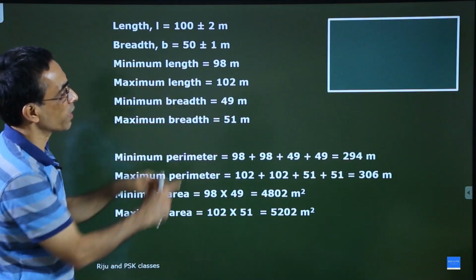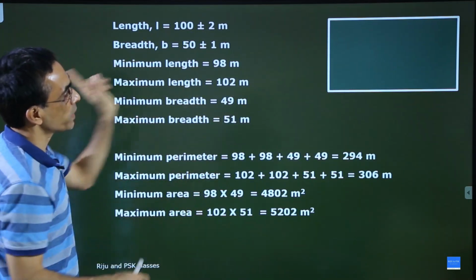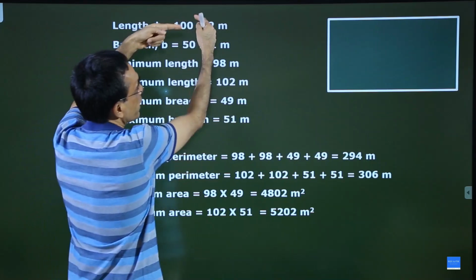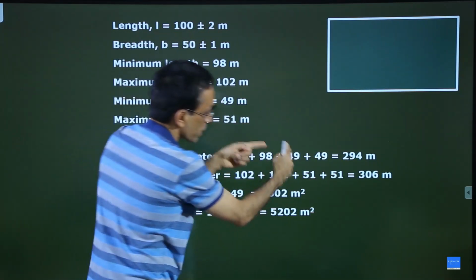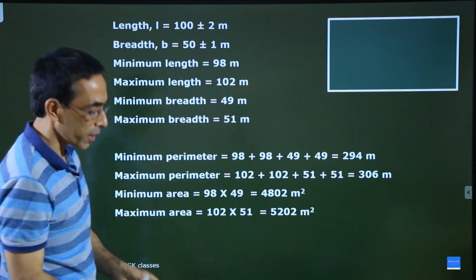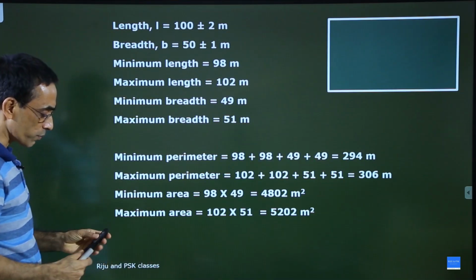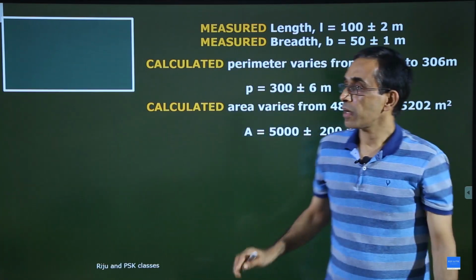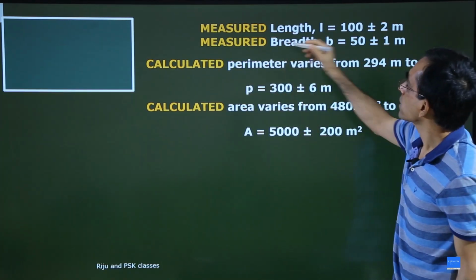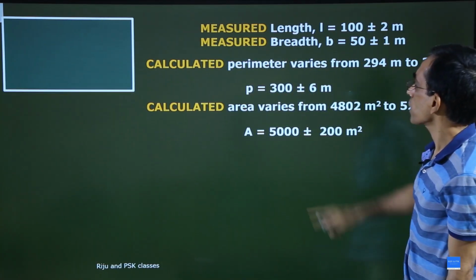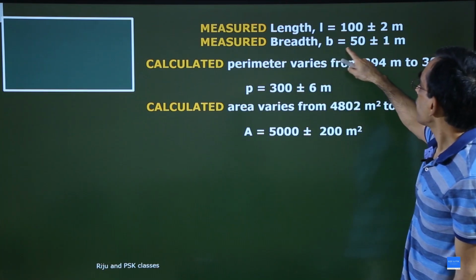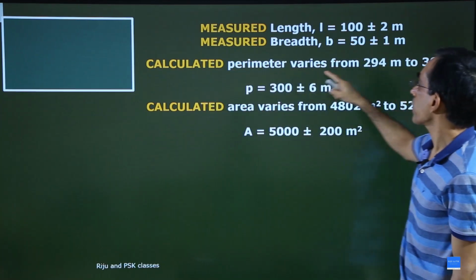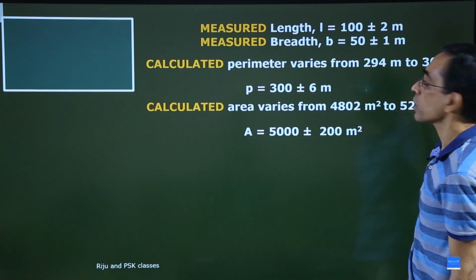So look at the diagram again. There is a rectangle. You measure the length, you measure the breadth, then you calculate the perimeter. Then there is error in the measurement, and there is error in the calculation. I wanted to tell you that. Fine. Now, just summarizing that: measured length 100 plus or minus 2, measured breadth 50 plus or minus 1, and the calculated perimeter varies from 294 meter to 306.